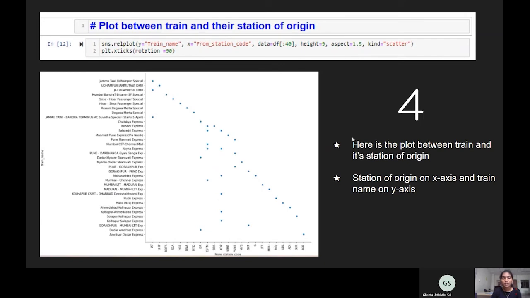Here we have a plot between train and their station of origin. Before, we plotted with the final station; here we are starting with the beginning station. So it is a plot between train names on the y-axis and from-station code on the x-axis.